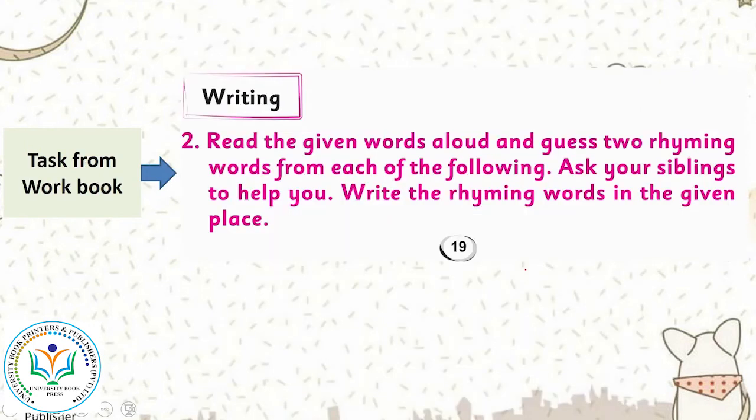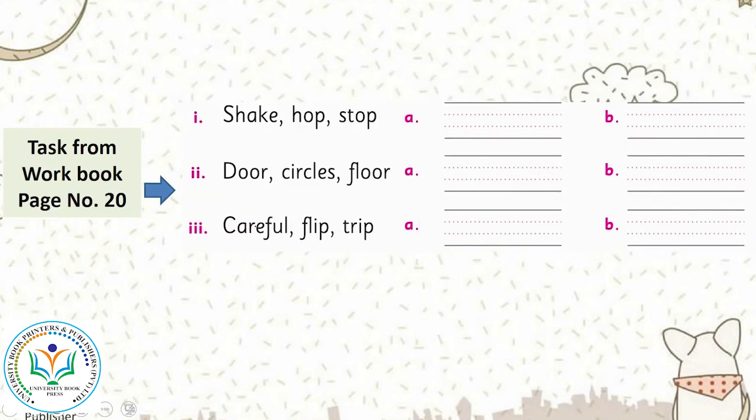This is the task from your workbook, page number 19. Read the given words aloud and guess 2 rhyming words from each of the following words. Ask your siblings to help you write the rhyming words in the given place. So this is the activity here. The rhyming words, which I told you, are words which end with the same sound, like shake, hop and stop. Yes, these 2 here sound the same.